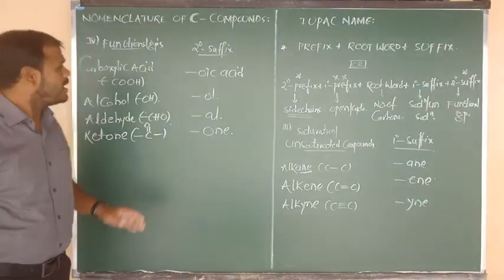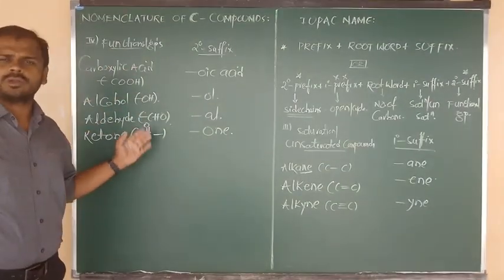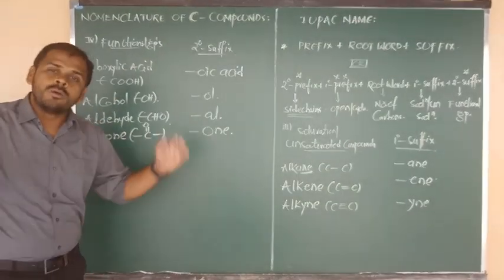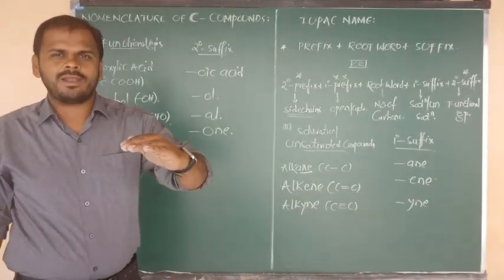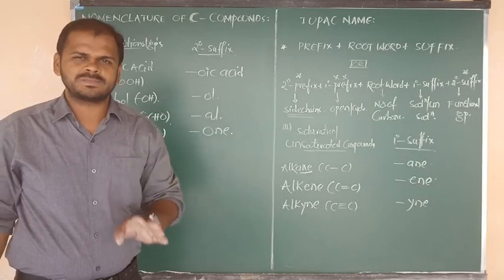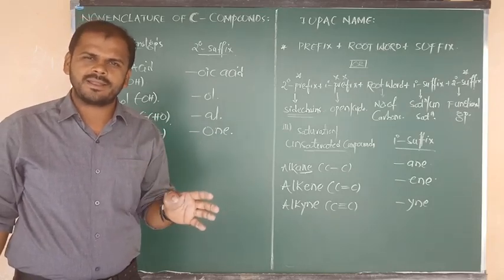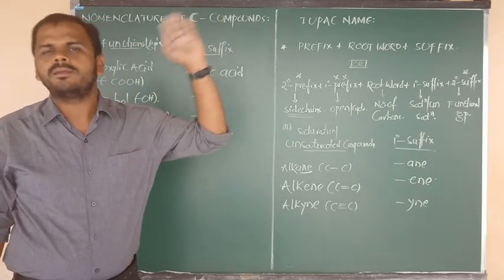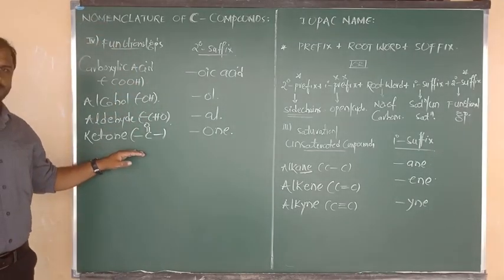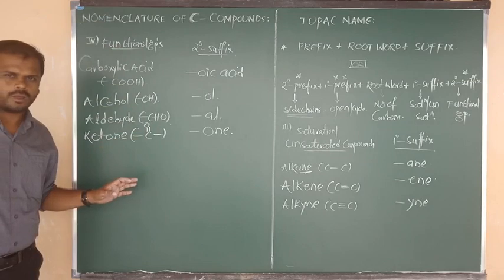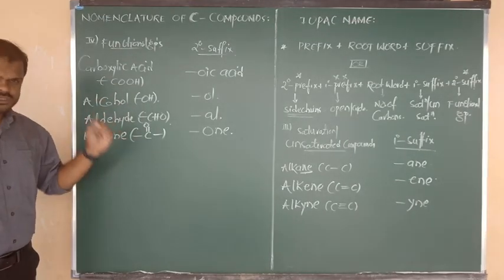Okay, all of you. Not only these four functional groups, so many functional groups are there, but that is beyond your level, so we don't need to discuss presently. We will learn that much data clearly in first PUC level, beta. We have to learn these four clearly, 100%. This you must remember. Okay, all of you, these four you must remember.